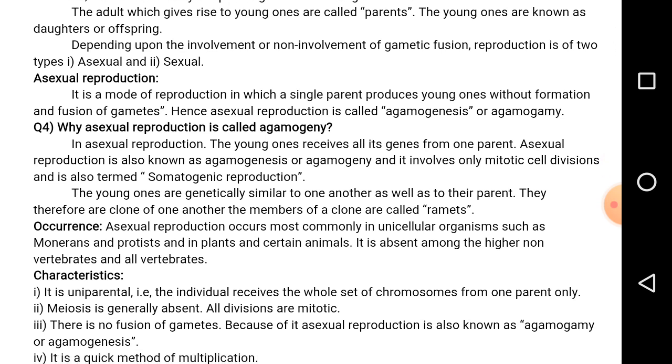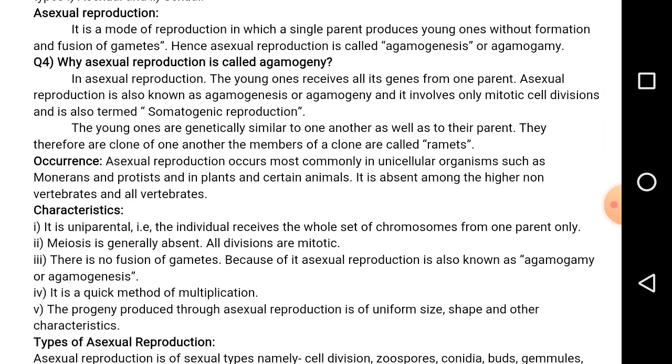Due to the absence of gametes, it is also called agamogenesis or agamogamy.